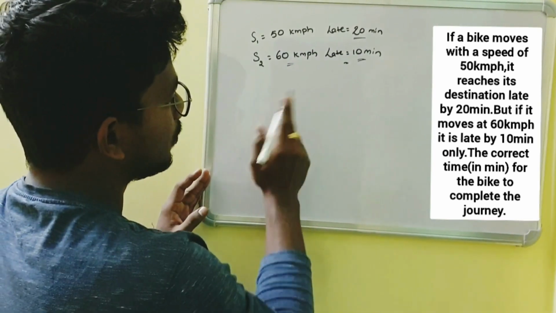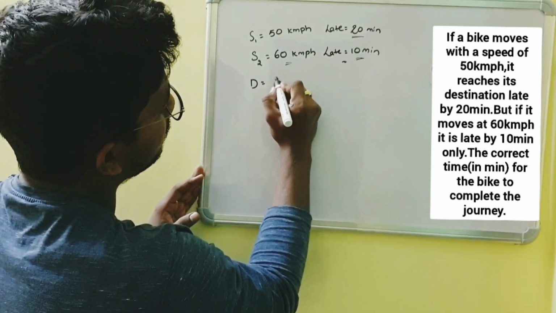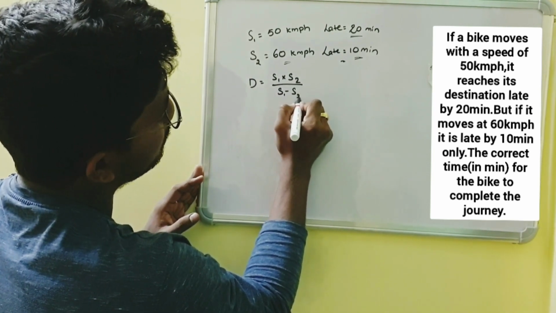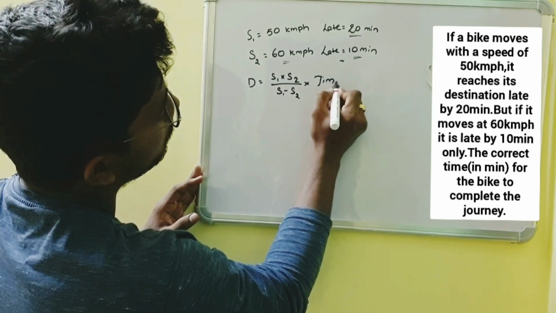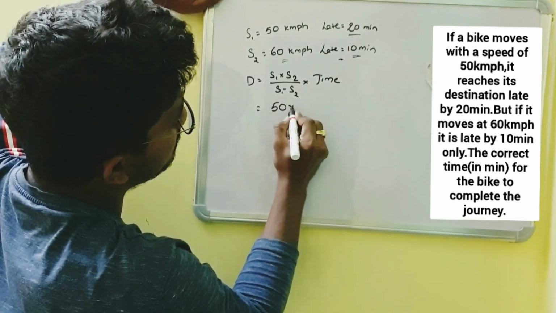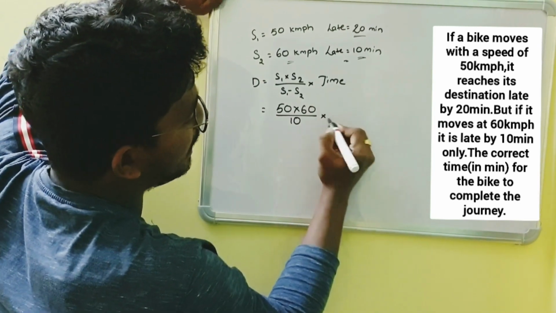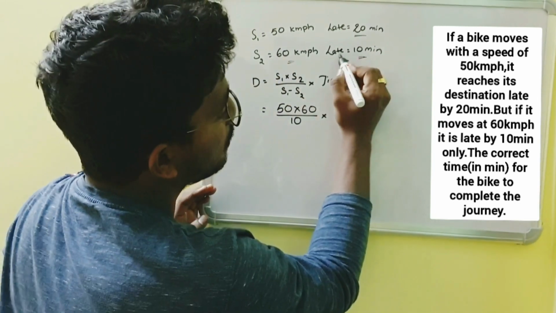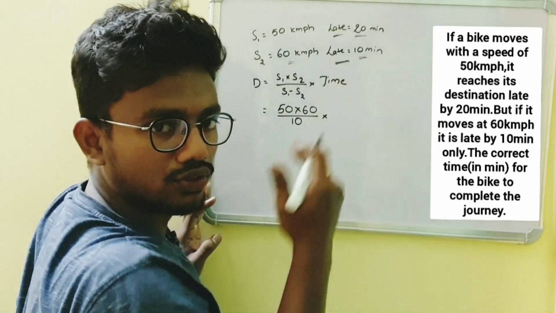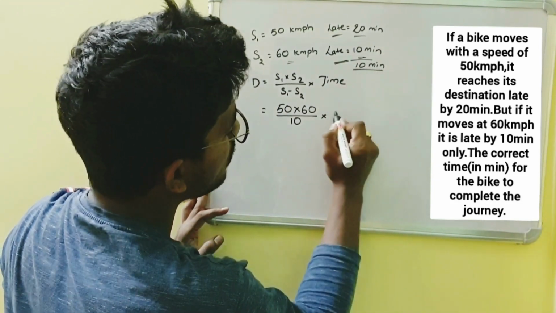Here, from the formula method, we know that distance equals the product of speeds divided by the difference of speeds, into time. Product of speeds is 50 into 60, divided by 60 minus 50, which is 10, and for time, since he is late in 2 cases, we subtract the time intervals, which is 10 minutes.